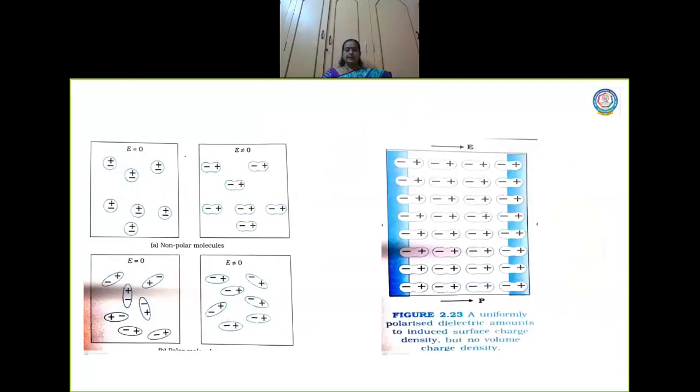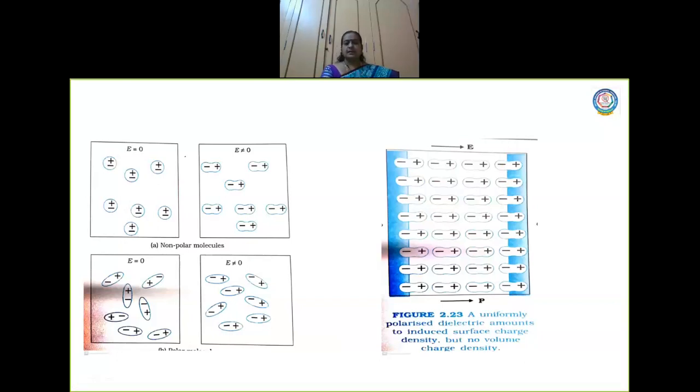Right now, what I am going to do is keep these polar and non-polar molecules in an external electric field. Now, as I told you, in non-polar molecules the center of positive charges and negative charges are coinciding. Look at this, positive and negative charges are together. Electric field 0 means in the absence of an electric field, the center of positive charges and the center of negative charges coincide and there is no distance between them, so no dipole moment.